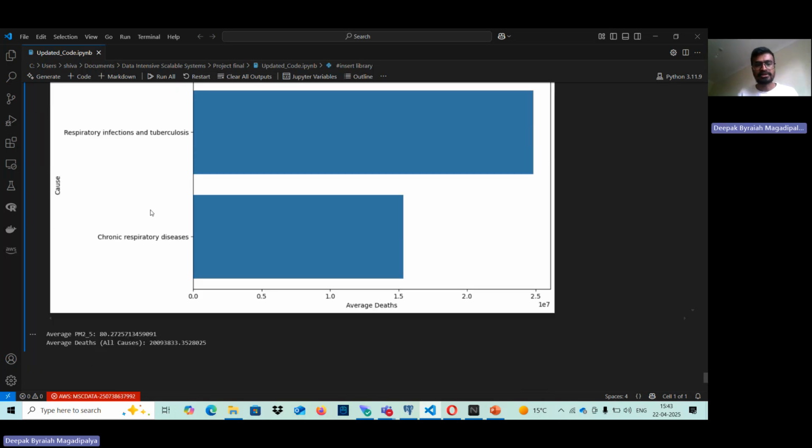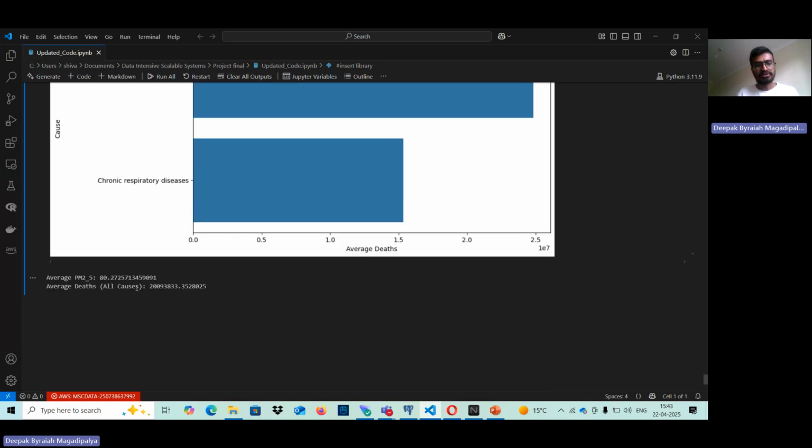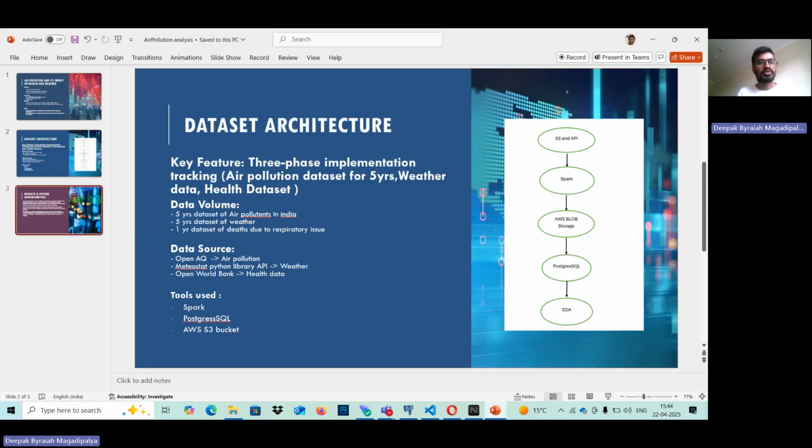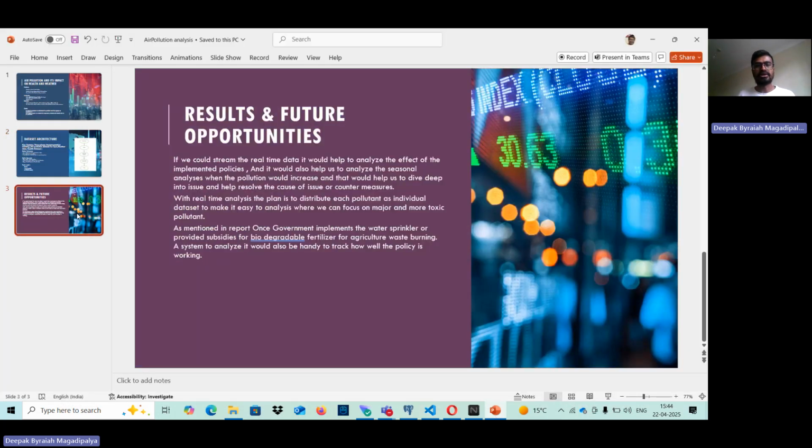Moving ahead, this is the visualization as we discussed in the code. This part shows the number of deaths due to respiratory infection, tuberculosis and chronic respiratory diseases. When we see the actual deaths by all these respiratory issues, it's around 20 million, because we are looking at 5 years. We have a large number of deaths, but still it's a serious concern that has to be taken into consideration. Moving ahead to the conclusion and future opportunities.